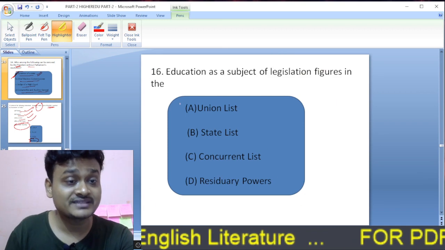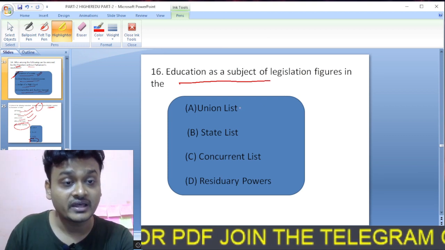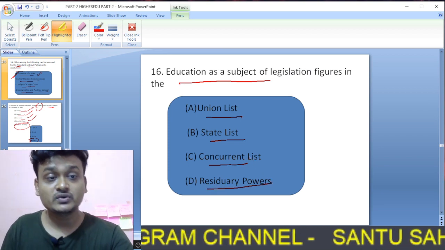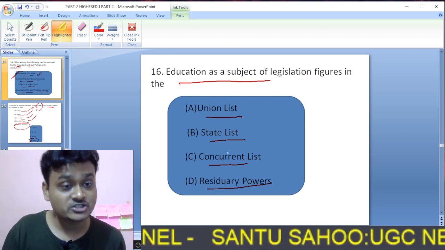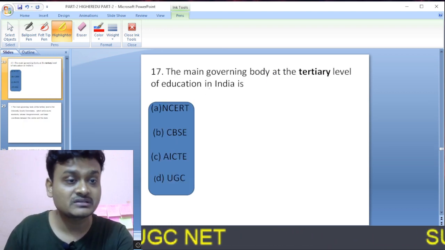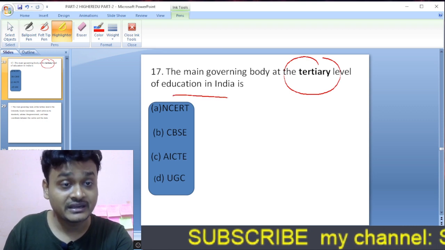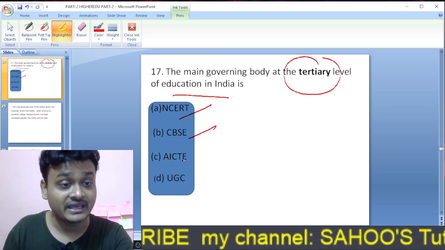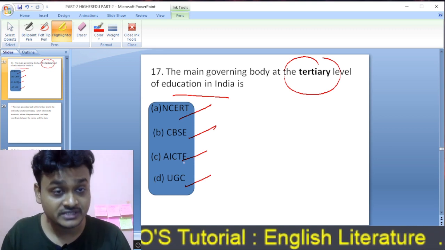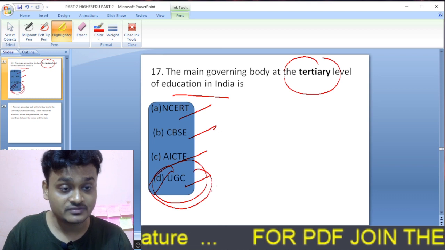Okay, moving on to question number 16. Education as a subject of legislation figures in the union list, state list, concurrent list, residuary powers. So education was in the concurrent list. So yes, C is the right option. Moving on to question number 17. The main governing body at the tertiary level of education in India is NCERT, CBSE, AICTE or UGC. So the main governing body at the tertiary level of education in India is UGC. So here D is the right option.